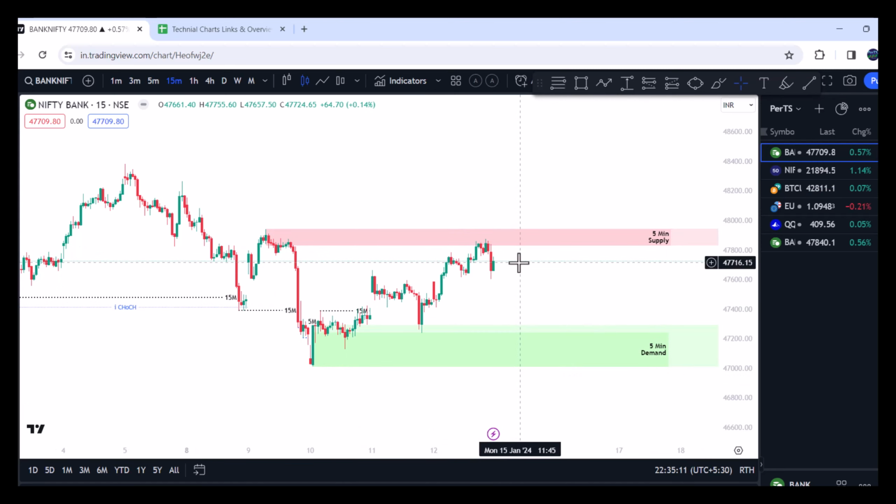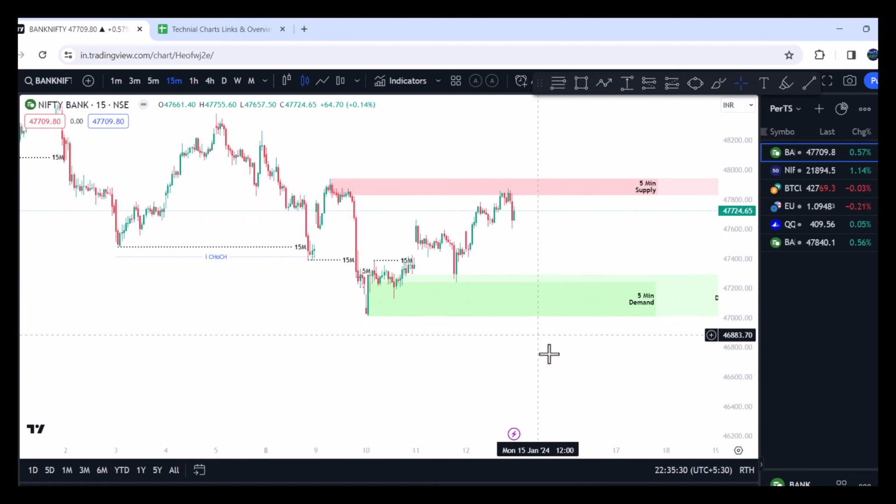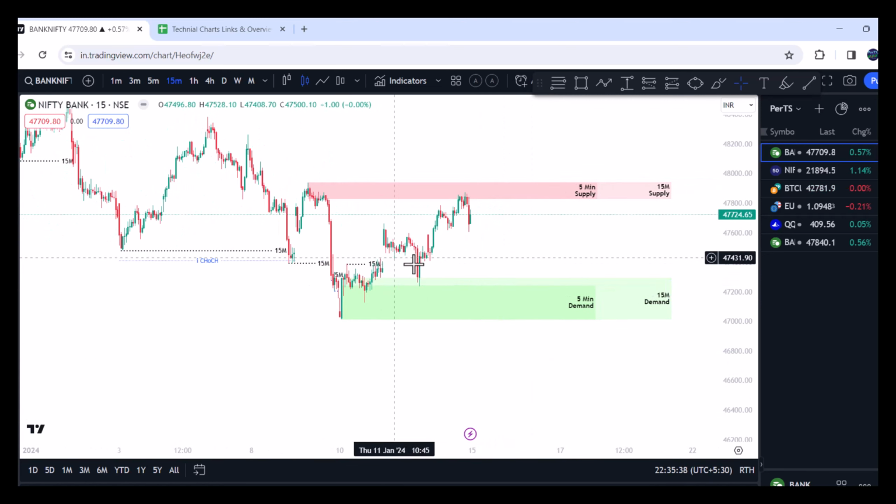So just remain cautious within this zone. Once it clears out on the higher side, then you can think of going long, which is supportive on the higher time frame, that is the 1 hour also. Similarly, if it breaks down below, you turn bearish, because that is also supportive to the 1 hour bearish structure. Let's see how the market performs in the upcoming week.